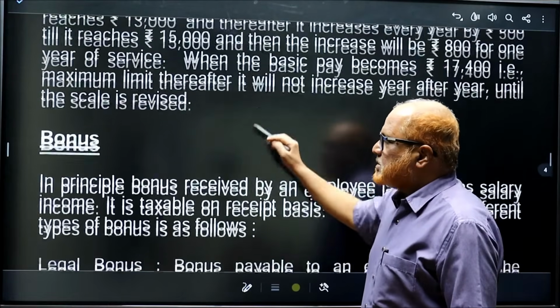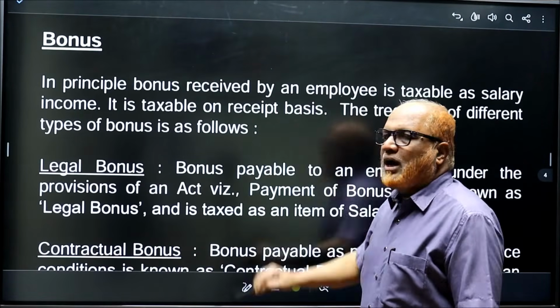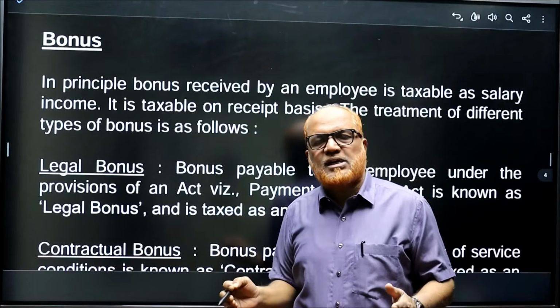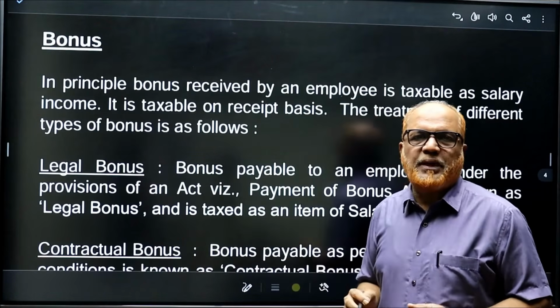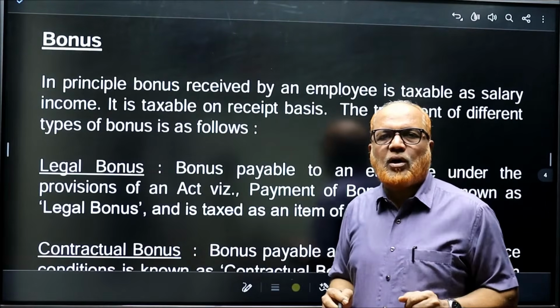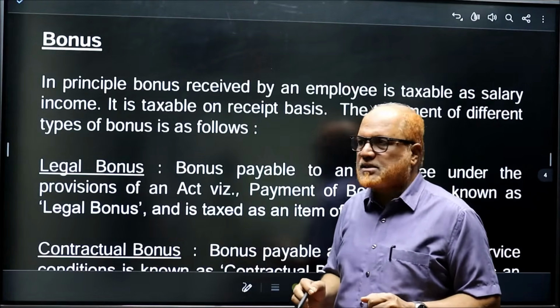Now, bonus. So I have explained to you the meaning of the term salary, what are the items that come under that salary, and what is pay scale. In the next video, I am going to solve the problems on pay scale.